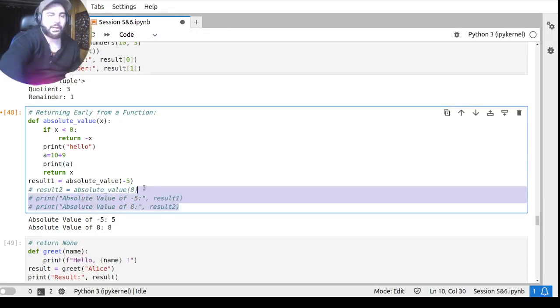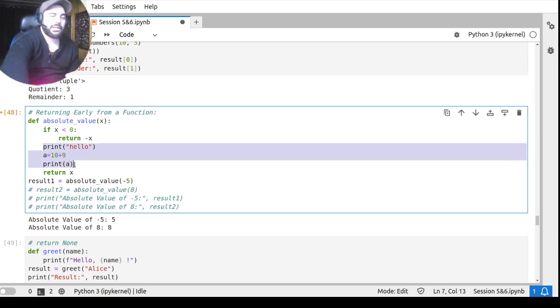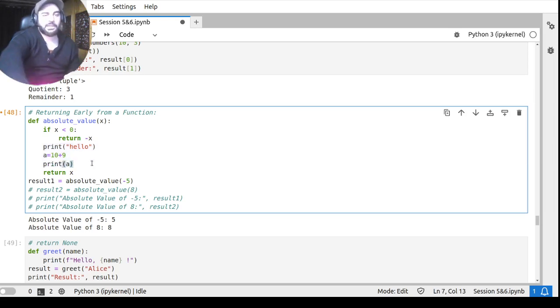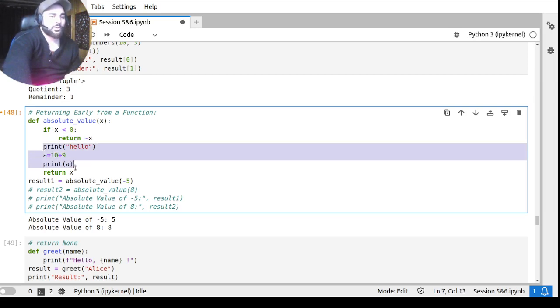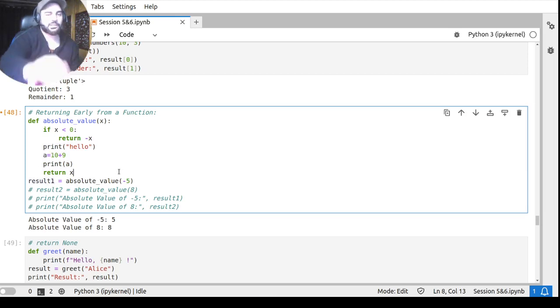So my point is that whenever the return statement is executed, no matter how many lines of code are following it, immediately the function will be evicted from that calling stack. To prove my statement, I have given the argument as -5, and I know that x is less than 0 will be true and return of x will be there. So now these things should not get executed. We should just get the result of -x, that is, the result of 5. So let's do this. And I want to print the absolute value of, let's suppose, -5.